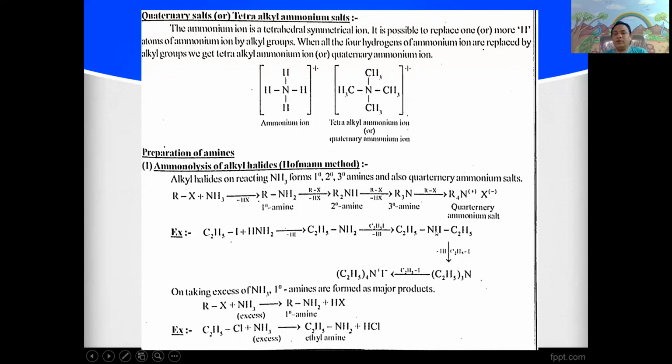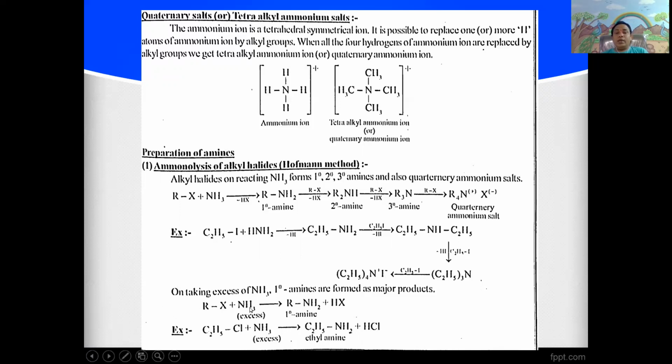Further alkylation with ethyl iodide, with elimination of HI, gives the tertiary amine triethylamine or N,N-diethyl ethanamine, which on further treatment with excess ethyl iodide gives the quaternary ammonium salt of iodide.